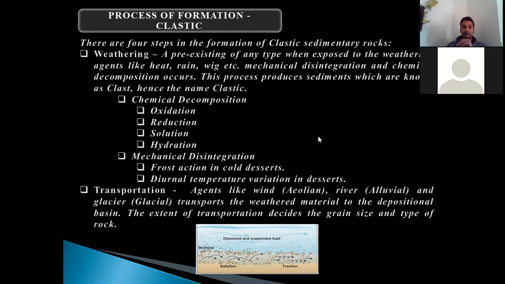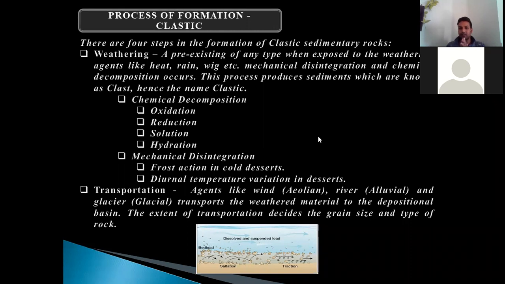The second is diurnal temperature variation in deserts, because of continuous heating in the day and cooling during the night. It creates a diurnal temperature variation because of which the rocks are expanded and compressed continuously, and as a result, they are disintegrated mechanically. So, with the help of these processes, the rock either chemically decomposes or mechanically disintegrates, or both processes can be predominant. After the formation, these sediments are then transported.